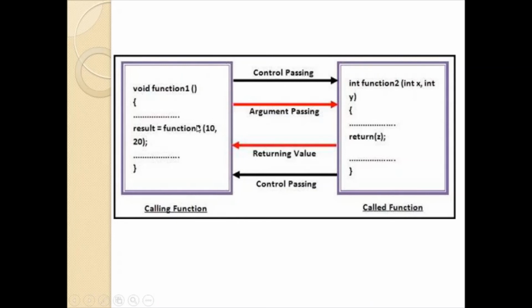So when this line is executed, control is passed to the called function along with some arguments. The x and y variables will get the values 10 and 20. It performs its computation and it is going to return some value. So here function 2 is returning some value z. Here you can see the solid line representing the returned value. That z value which is returned from function 2 will get stored in result, and control is also passed back to the calling function.